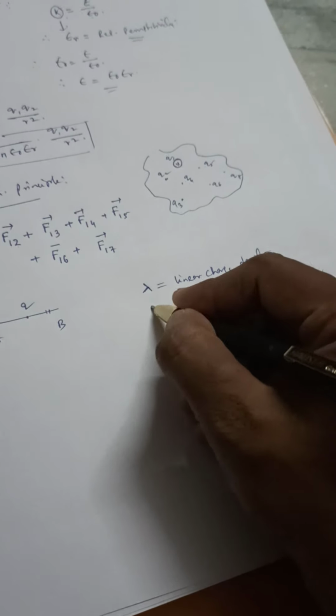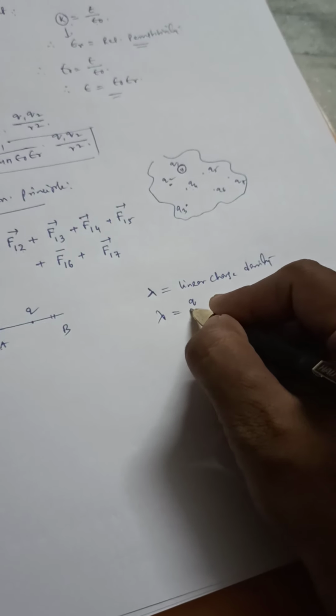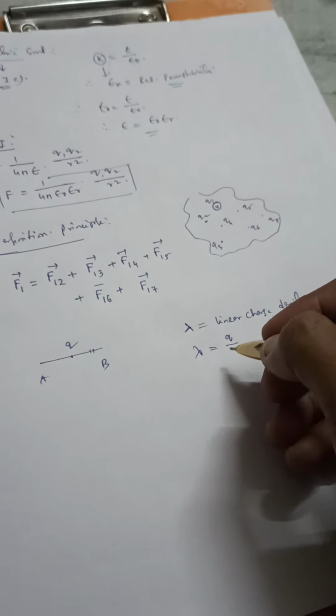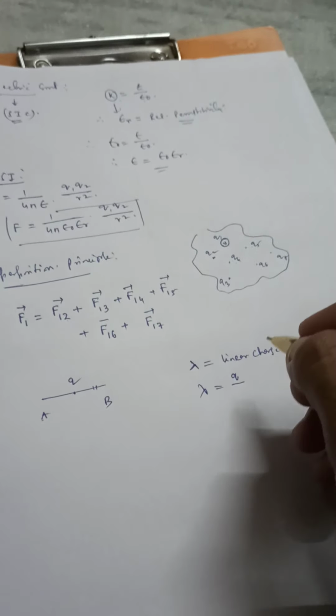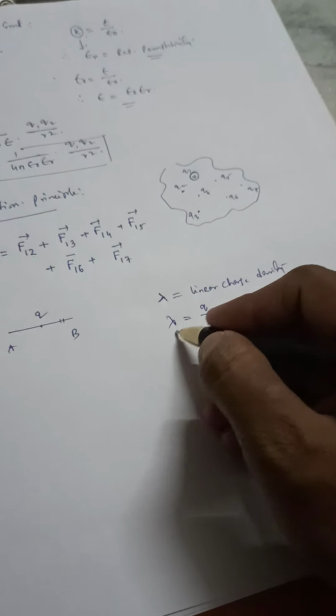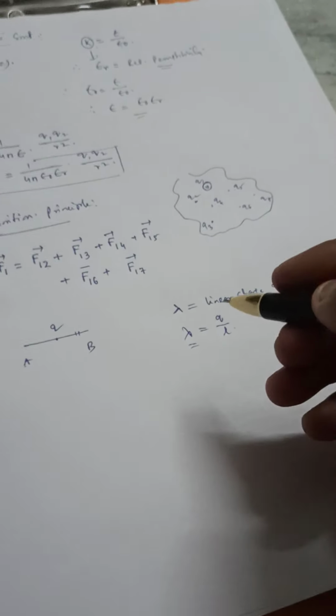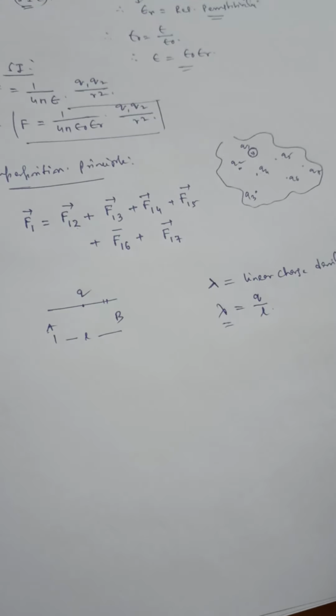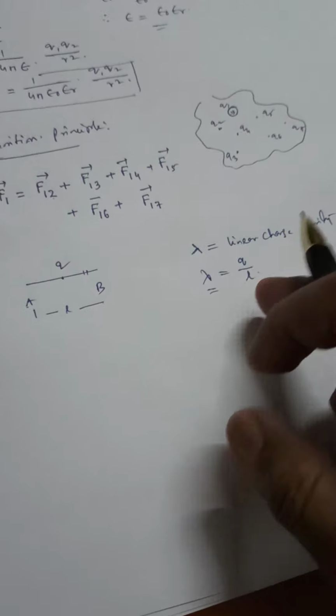If q amount of charge is given to the rod, lambda is the amount of charge present per unit length. If L is the length of the rod AB, then lambda is Q by L.